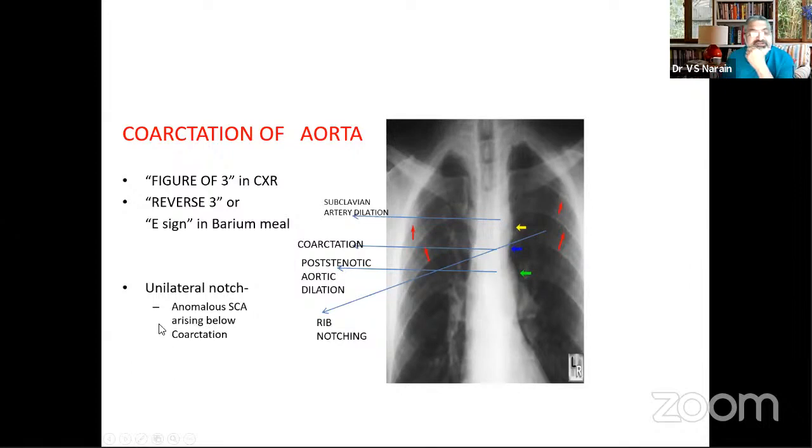Unilateral notching, of course, is if you have an anomalous subclavian artery arising from below the coarctation. So notching is found in the 3rd to 8th ribs downwards, and it doesn't occur too early. It occurs in about 5 years of time. So all that you should know. The 3rd to 8th rib, you have notching, and sometimes you can have unilateral notching when you have an anomalous subclavian artery arising from below. So this is the 3 sign.